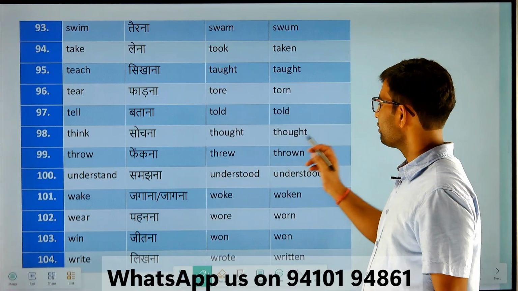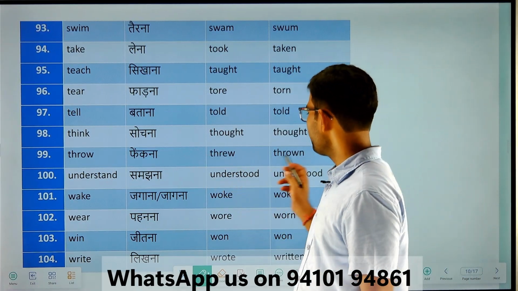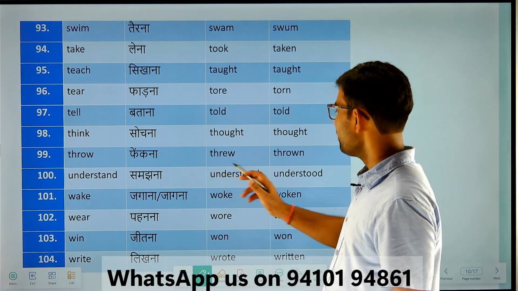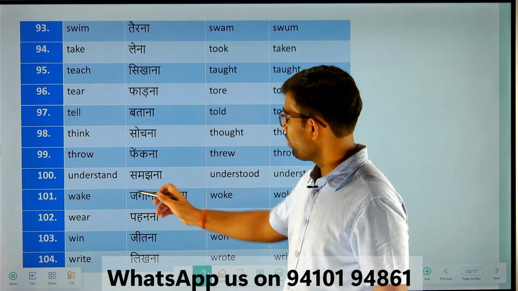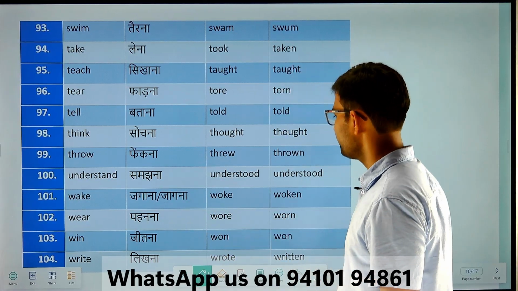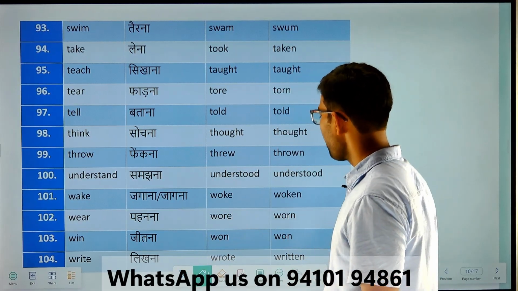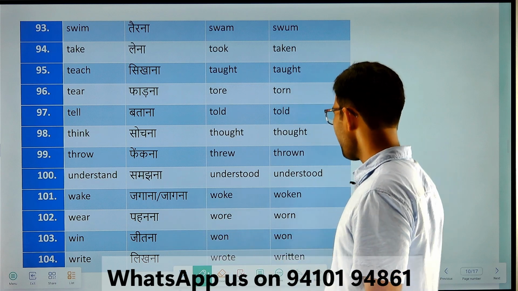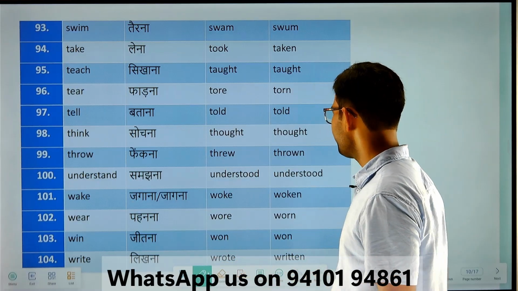Think, thought, thought. Throw, threw, thrown. Understand, understood, understood. Wake, woke, woken. Wear, wore, worn. Win, won, won. Write, wrote, written.